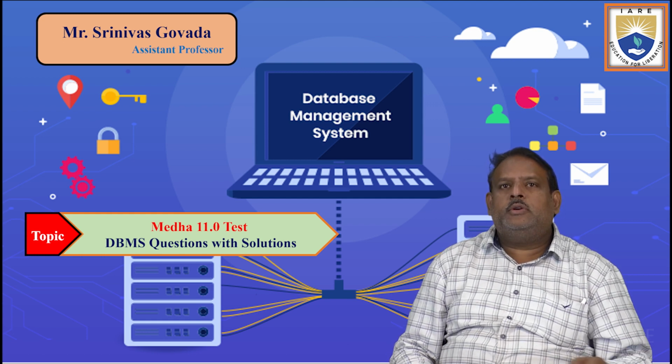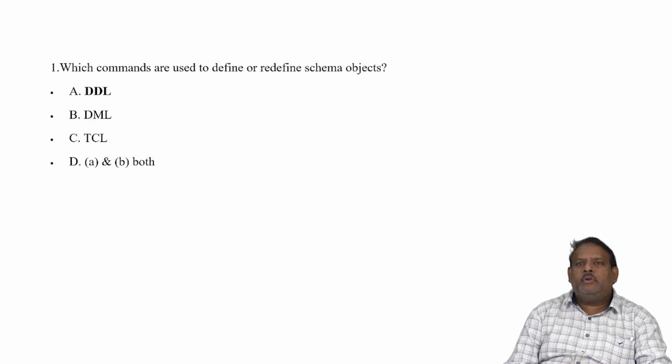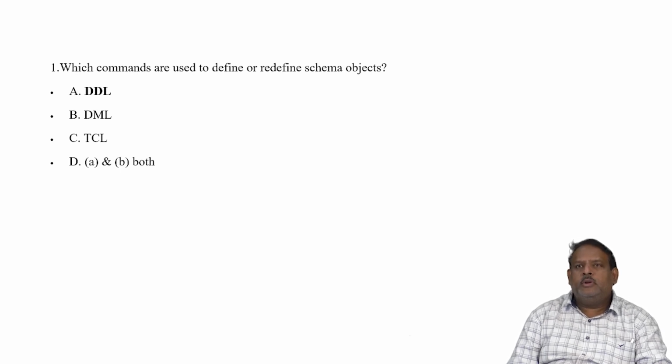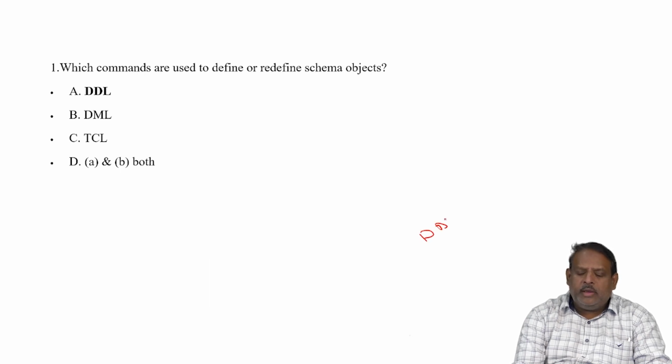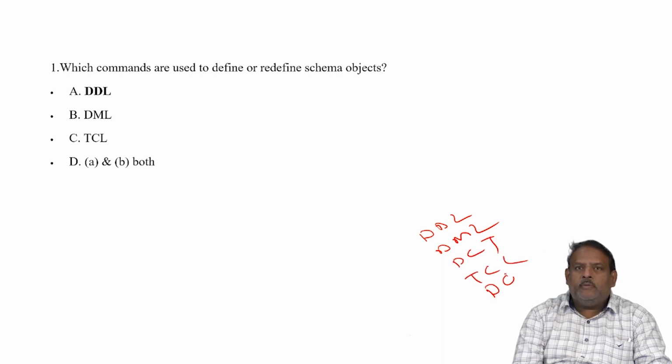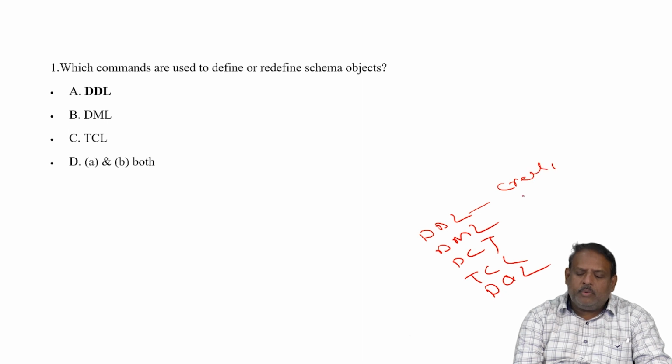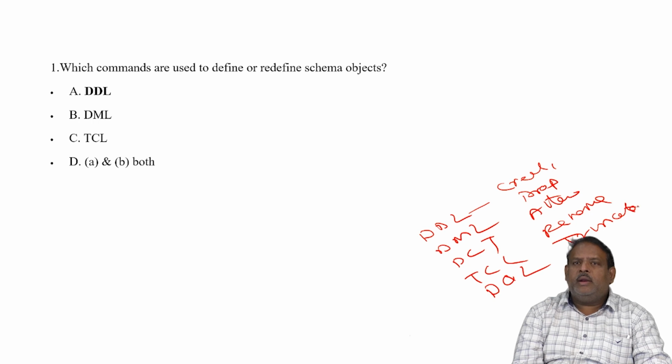The first question: which commands are used to define or redefine the schema objects? In SQL, we have 5 types of commands: DDL, DML, DCL, TCL, and the last is DQL. The commands available in DDL are create, drop, alter, rename, and truncate.